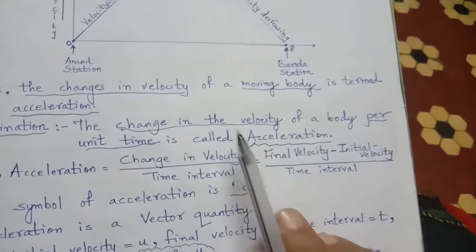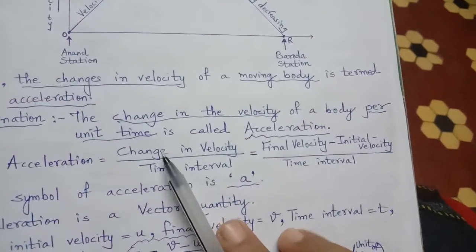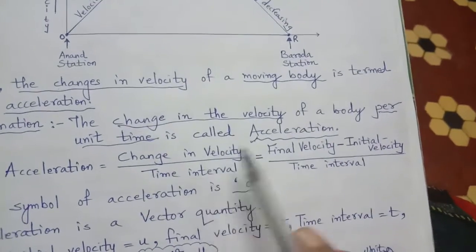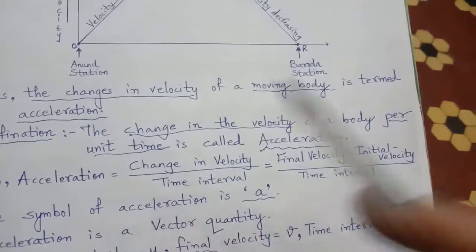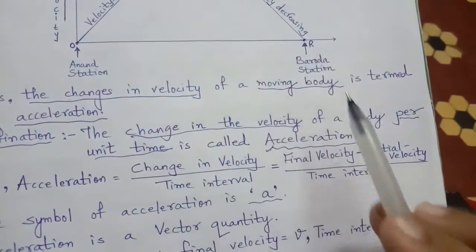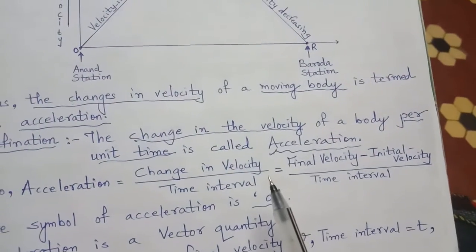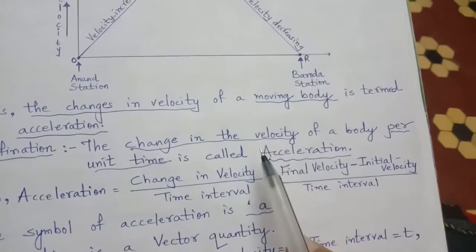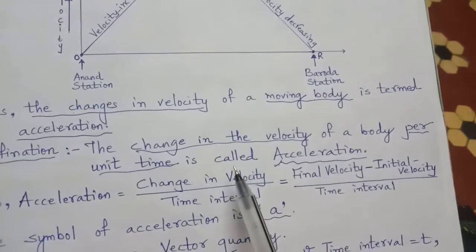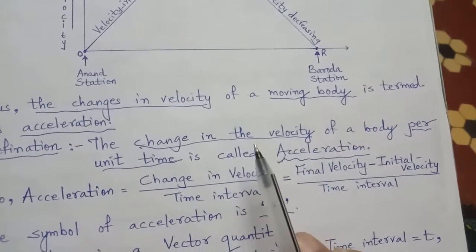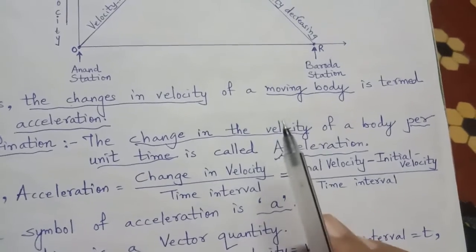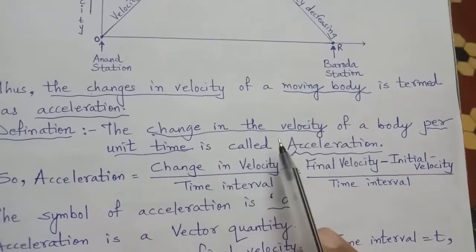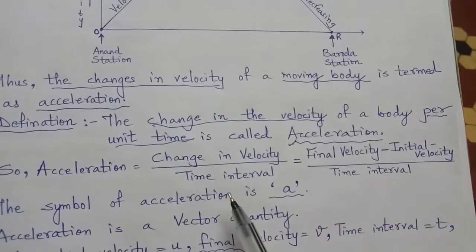What were we learning? The distance travelled in unit time, speed. Displacement in unit time, velocity. Change in velocity per unit time, acceleration. So it is all linked with each other. Distance travelled in unit time gives us speed. Now instead of distance, if I say displacement in unit time, that means a measurement of the path covered along with direction. So that is velocity. And now change in the velocity with unit time, that is acceleration.